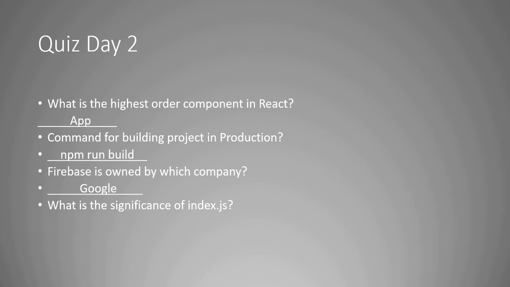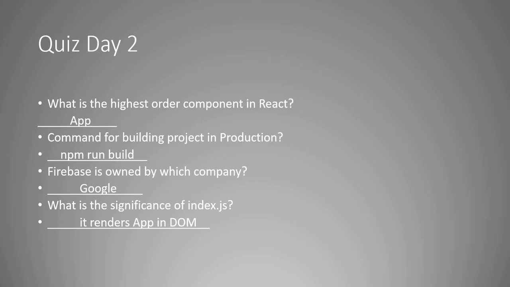If I know, I'll tell you. The answer is it renders app in DOM. You have ReactDOM.render, and document.getElementById root, and then you have the app component.